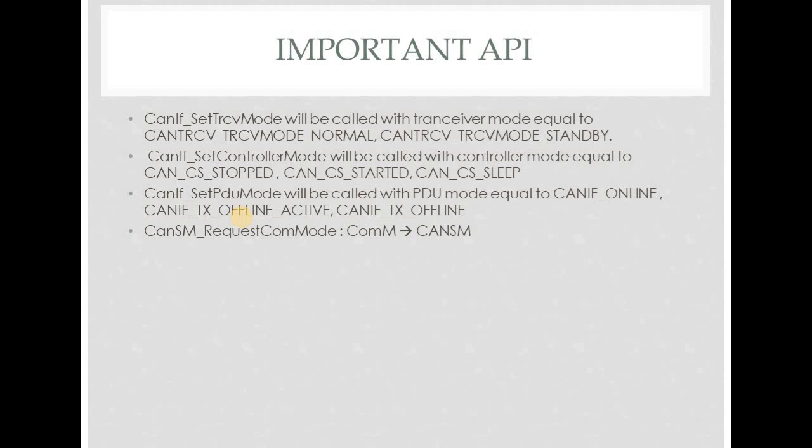Okay, these are the important APIs which we need to know. First is CAN-IF set transceiver mode. This is called by CAN-SM to set the CAN transceiver modes. What are the major transceiver modes? We call them transceiver mode normal and transceiver mode standby. As I told earlier, in the normal mode, the enable and step pin of the transceiver will be high. In standby mode, enable and step pin will be made low. So only if it is in normal, transmission and reception will be possible. In standby, it will not be possible.